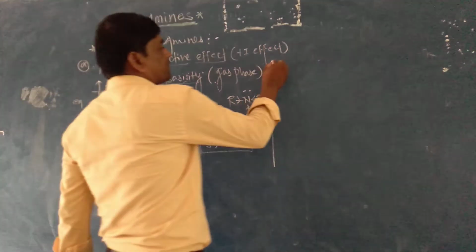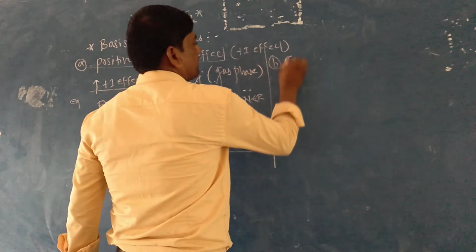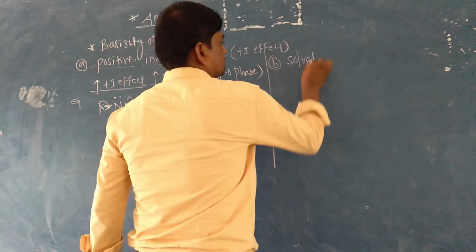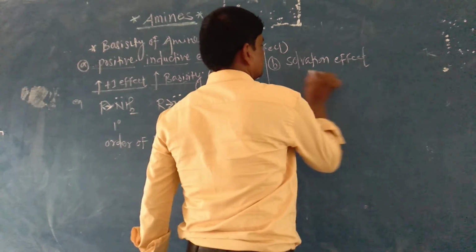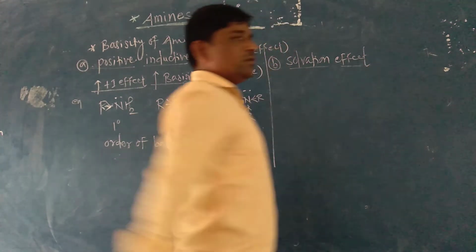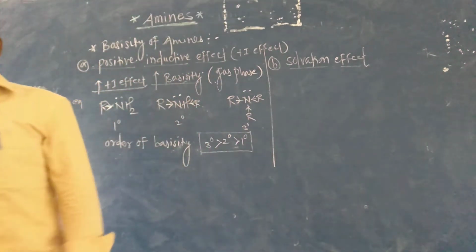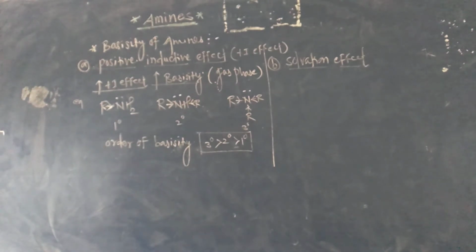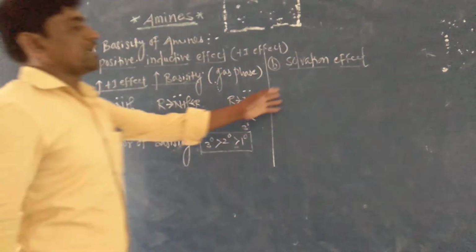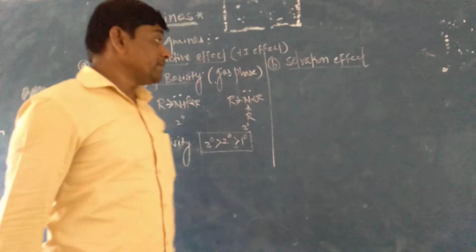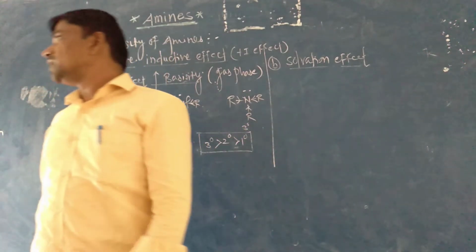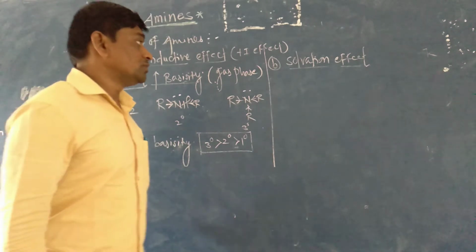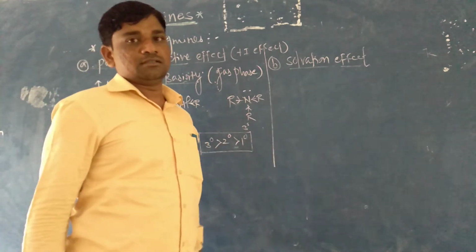Now in the aqueous phase, there is the solvation effect. The solvation effect is related to the solution in aqueous medium. That means the amines are soluble in water through hydrogen bonding.